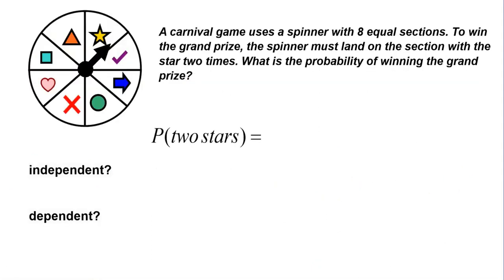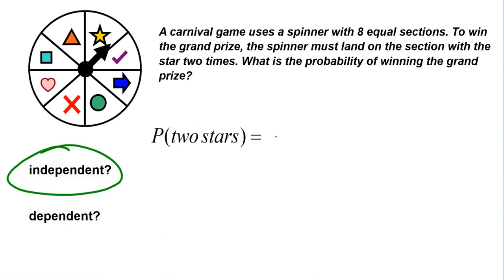Last one, a carnival game uses a spinner with 8 equal sections. To win the grand prize, the spinner must land on the section with the star 2 times. What is the probability of winning the grand prize? So here I need to spin a star twice. So are these events independent or dependent? Does the second spin depend on what I get the first time? It doesn't. It's not going to change my outcome. I'm still just as likely to get any of the outcomes no matter what I spin the first time. So these are examples of independent events.